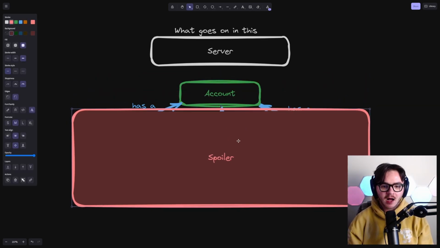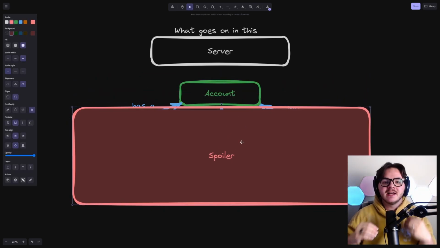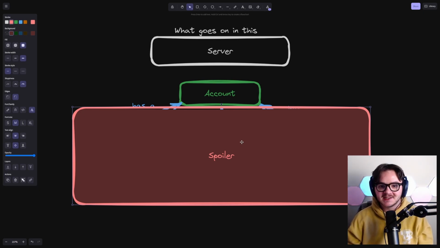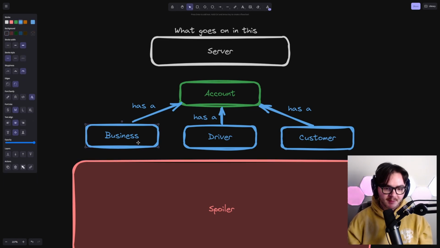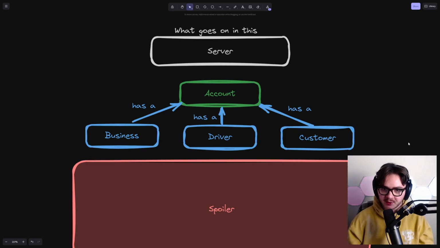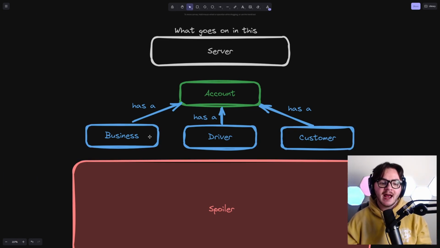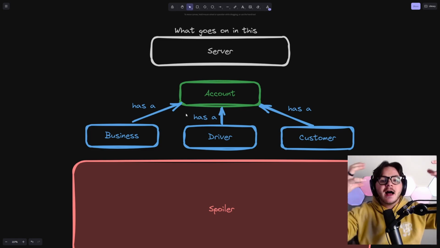So if it's me, I'm going to start by making an account. An account is just gonna have your core concepts of login and things like this. You're gonna have like username, password, probably some contact information, things like that. And then when we need to start differentiating between these accounts, we're gonna have this concept of a business, a driver, and a customer. Those were our 3 types of users that we identified. And I'm just gonna have these have an account.